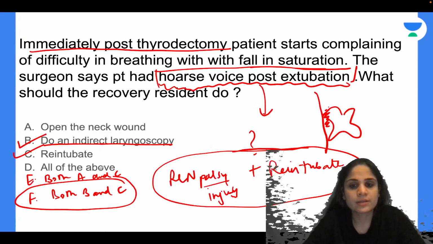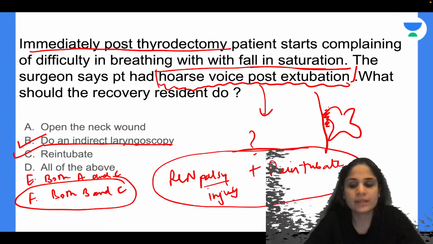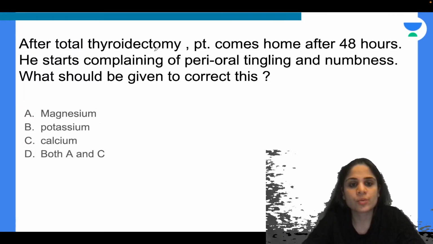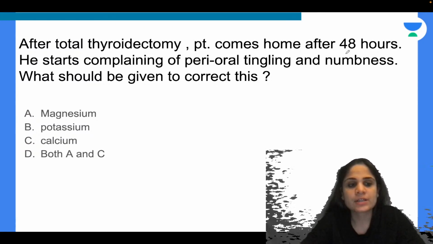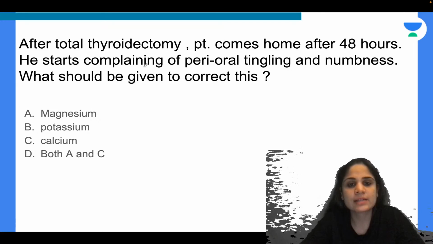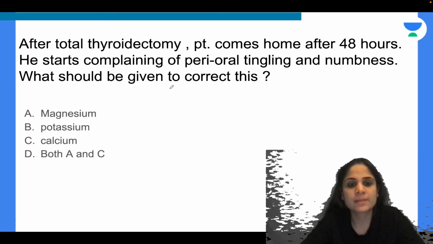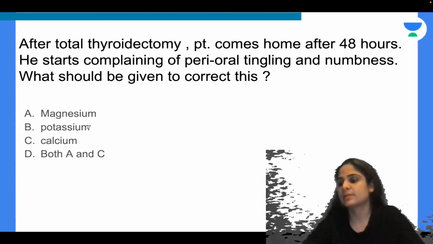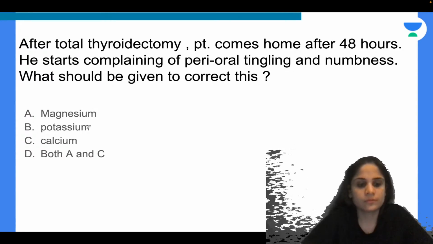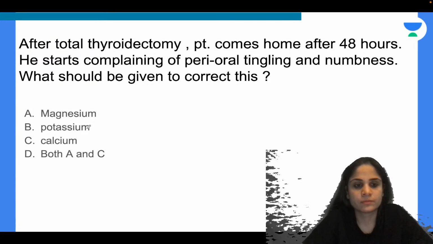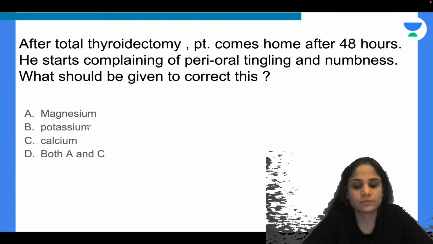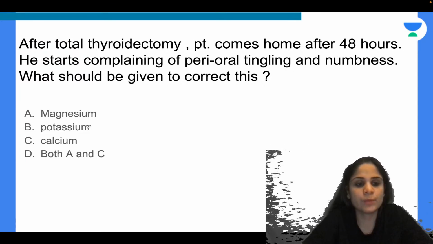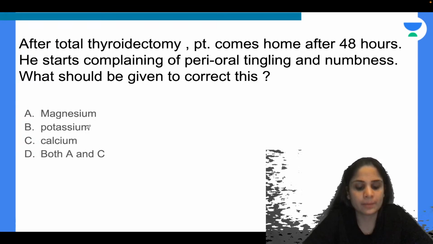Now this patient, everything has been settled post-operatively. Now you have decided that you will send her home. So after you send the patient home, after total thyroidectomy, patient comes home after 48 hours. He starts complaining of perioral tingling numbness. What should be given to correct this? Magnesium, potassium, calcium, both A and C. And tell me why. What should be given and why?